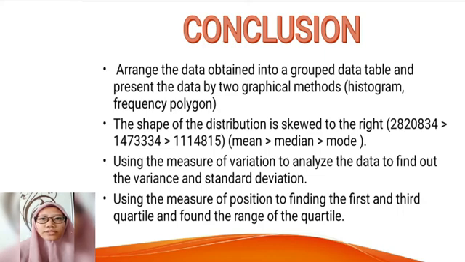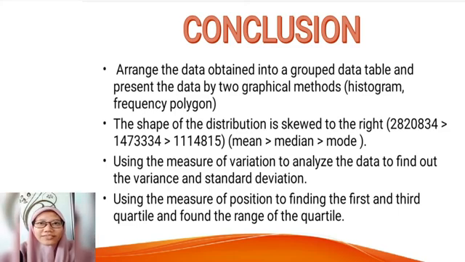Next, we used the measures of central tendency to find the mean, median, and mode. Then we defined the shape of the distribution using the mean, median, and mode. In this assignment, the shape of the distribution is skewed to the right. It is because 2820834 is bigger than 1114815. That is, the mean is bigger than the median and the median is bigger than the mode.